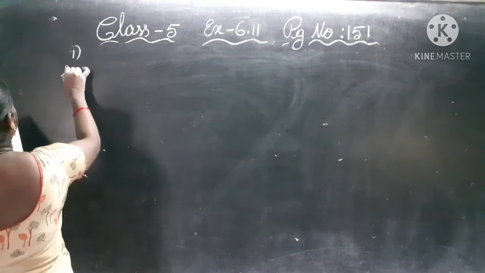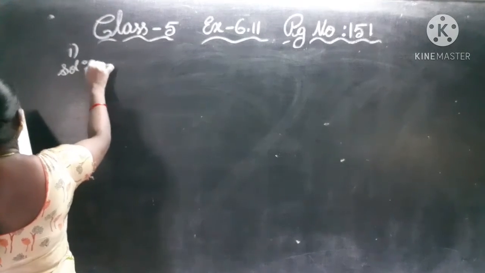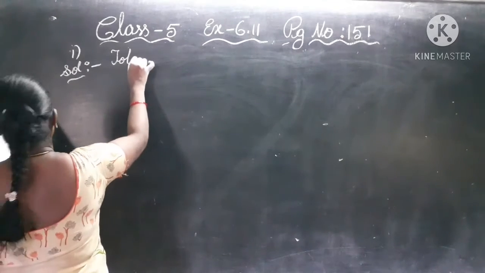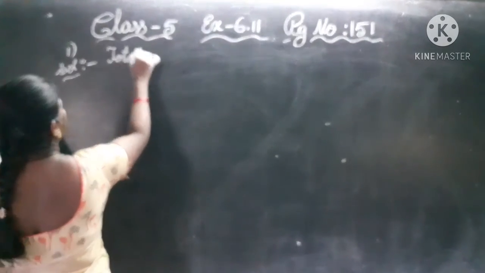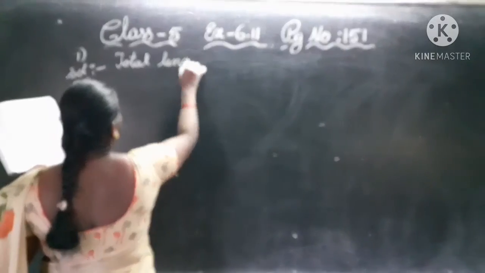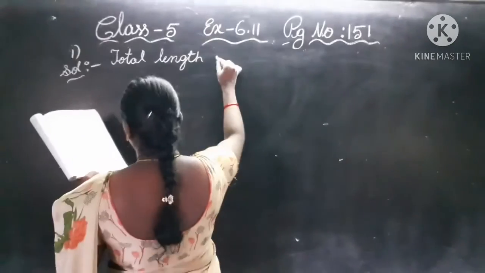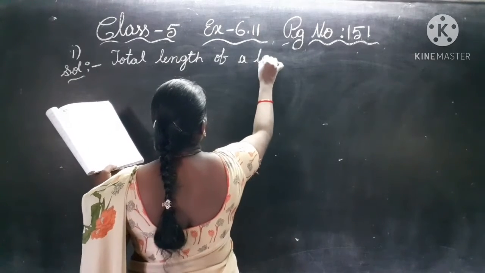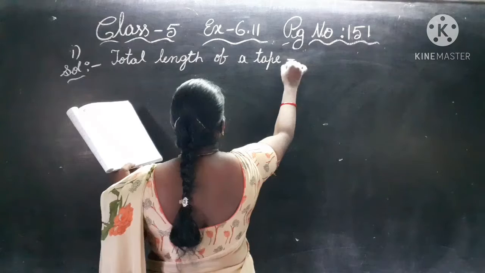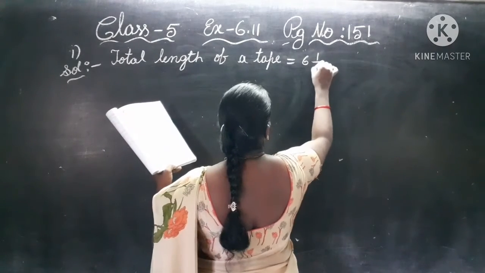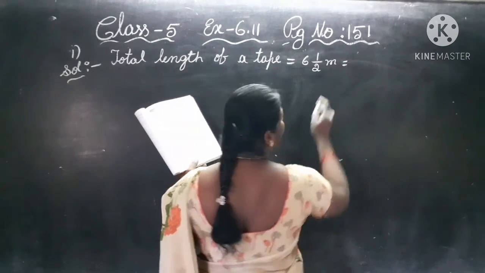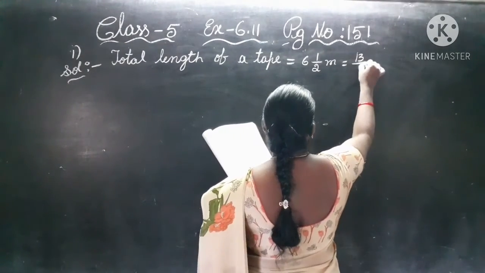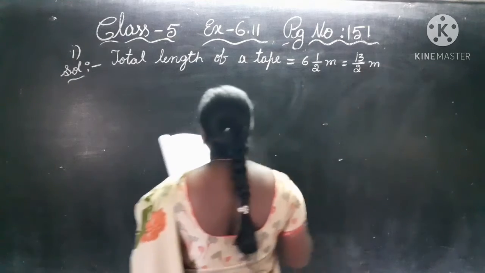See the solution for the first one. Total length of a tape 6 1 by 2 meters. Change this 6 1 by 2. It is a mixed fraction. Convert into improper fraction. 2 sixes are 12, 12 plus 1, 13 by 2 meters.